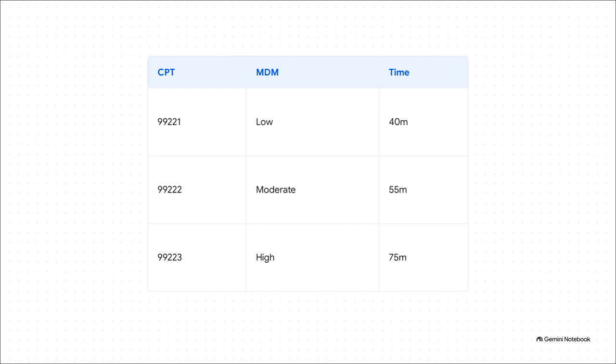It's a dual track. So for 99221, you're looking at straightforward or low MDM, or 40 minutes of total time. Bump that up to 99222, and you need moderate MDM or 55 minutes. And for the highest level, 99223, you need high MDM or a full 75 minutes. It's just so much cleaner.